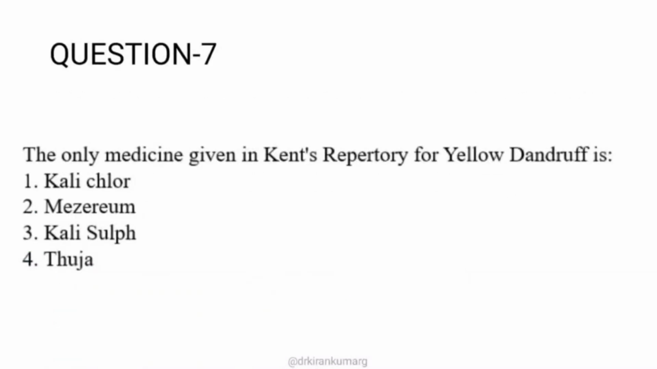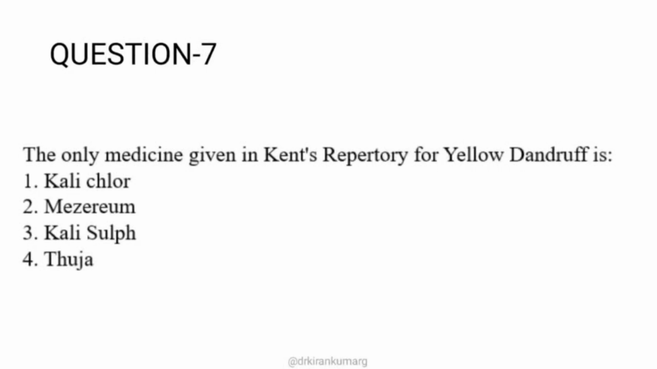Question number 7. At the initial part of this video I have already told that the 2 areas of interest of the examiners or question framers are Kent's repertory rubric hunting as well as single drug rubrics. Here, though they have not asked from the mind chapter, they have asked from the head chapter, where you have yellow dandruff. It's very simple, no need to convert it into any sub rubrics. It's a direct rubric under the head chapter.